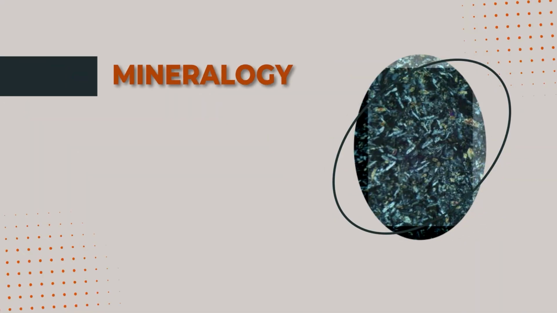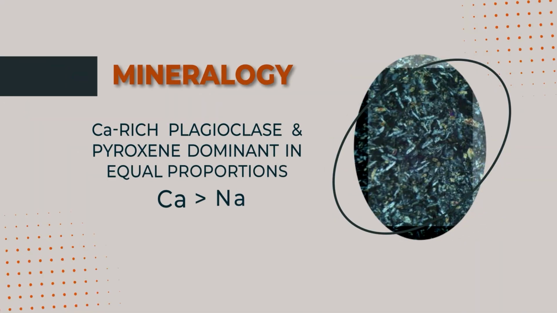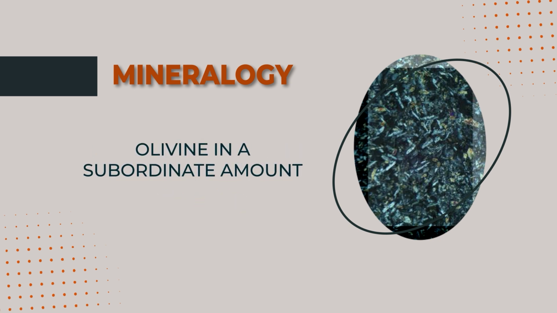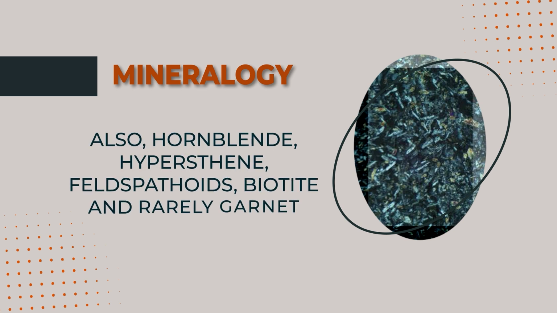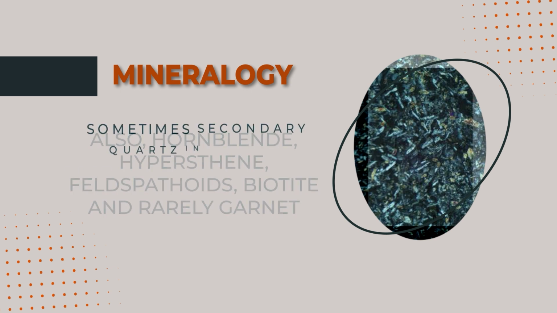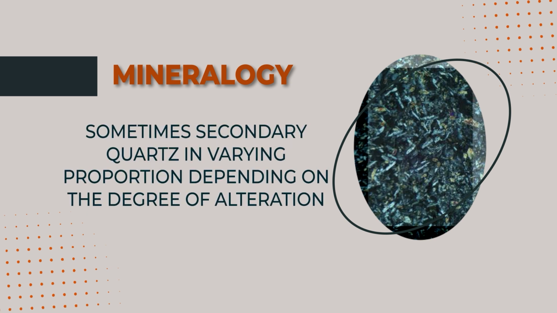Mineralogy wise, you can see the figure. This is a crossed nicol thin section photomicrograph, where calcium rich plagioclase and pyroxene are dominant in equal proportion, and the plagioclase has more calcium than sodium. Olivine may be there in subordinate amount. Sometimes hornblende is also there, hypersthene, feldspathoids, biotite, and rarely garnet. Sometimes secondary quartz in varying proportion may be there depending on the degree of alteration.